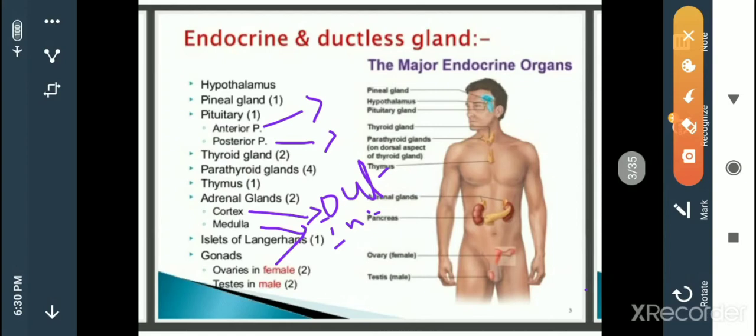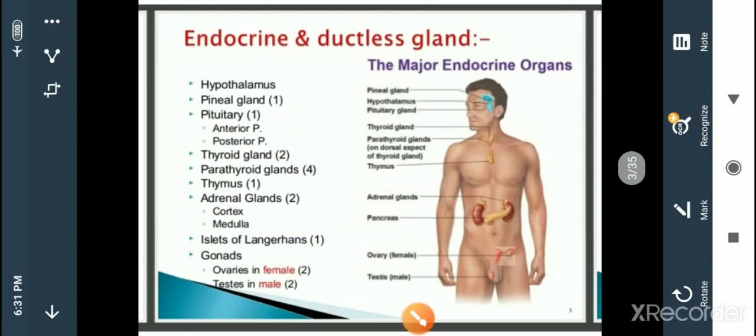Now islets of Langerhans. This is about the pancreas. Islets of Langerhans are a region of the pancreas. The pancreas has an exocrine function, and at the same time it also plays a major role in the endocrine function. And here gonads, the reproductive structures. Gonads are the ovaries in females, whereas in males they are the testes. So these are some of the endocrine glands.